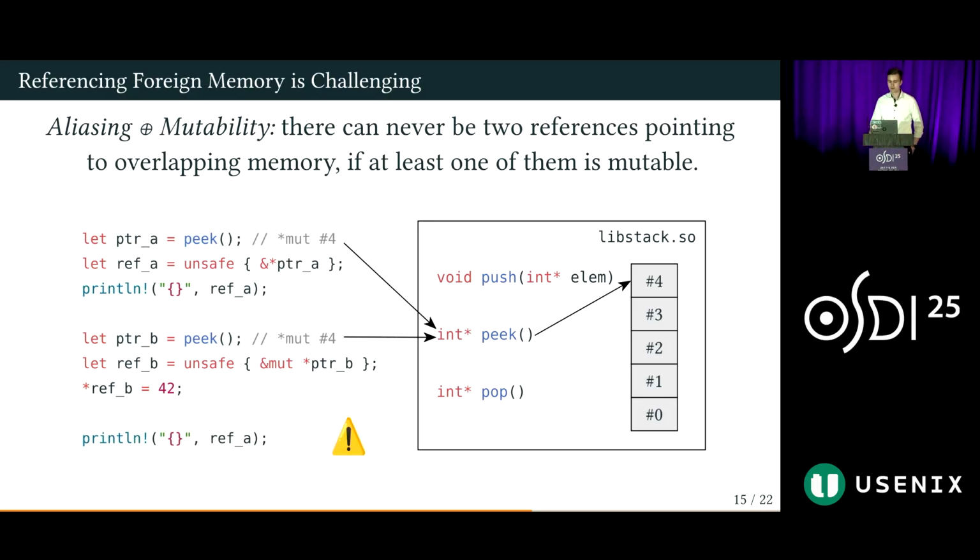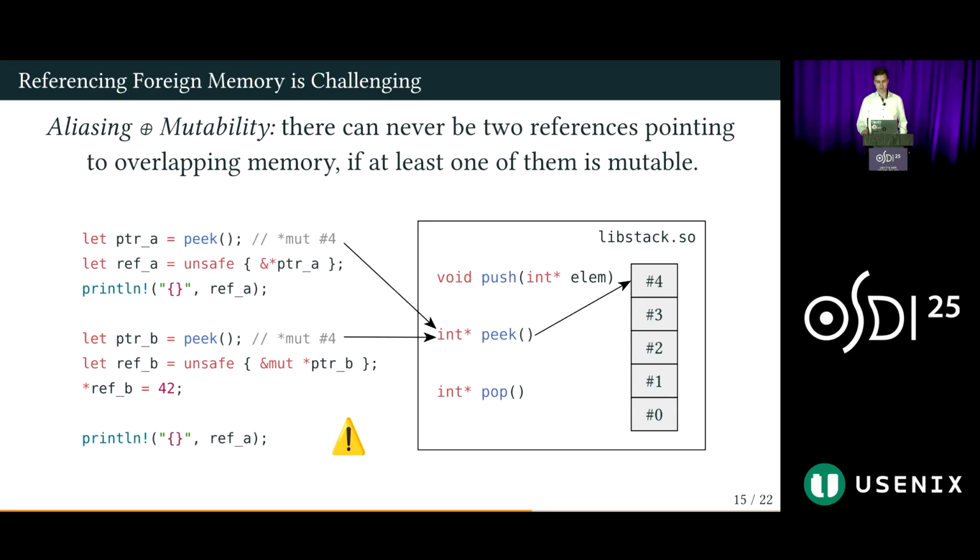Unfortunately, this is already sufficient to break the invariant, because when we now inspect the contents of that first reference, we see that the previous write operation has modified its contents as well. They point to the same element after all, despite this being an immutable reference. And while this was predictable in the simple example, it's much harder to reason about in the general case.